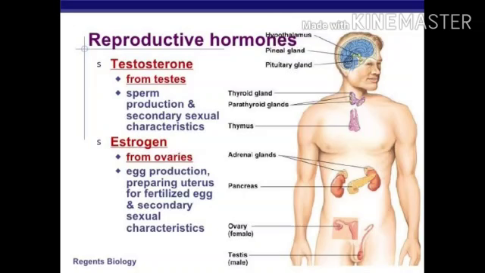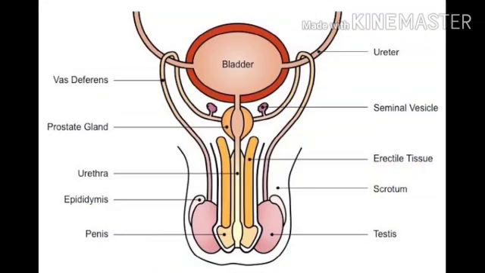So now children, I hope you have understood the female reproductive parts and the hormones released from the body properly. Now let us move to the second part of this reproductive stage, that of man. Now this is the reproductive organ of man. See, the urine bladder is there, then the ureter is added to it.